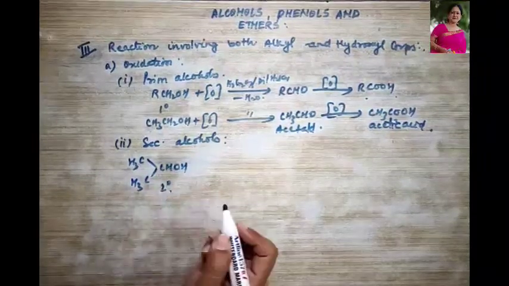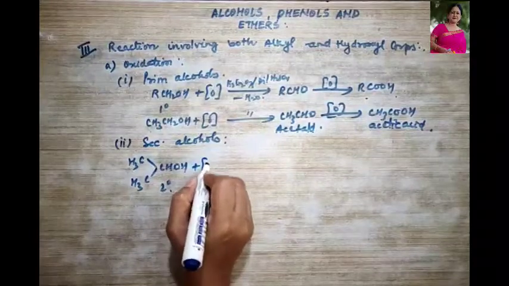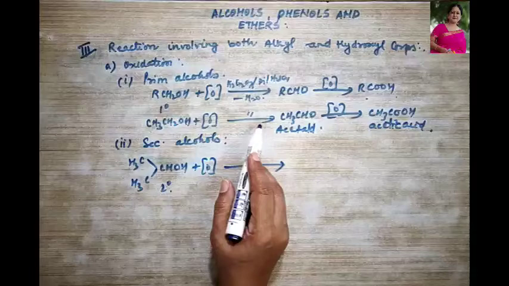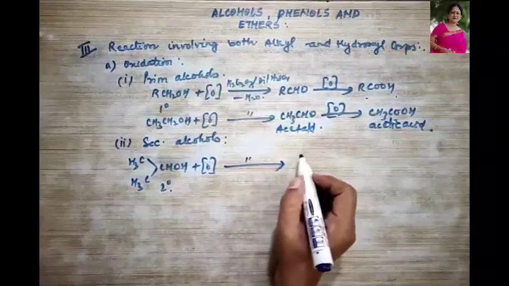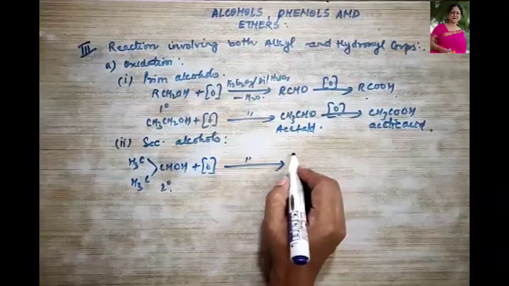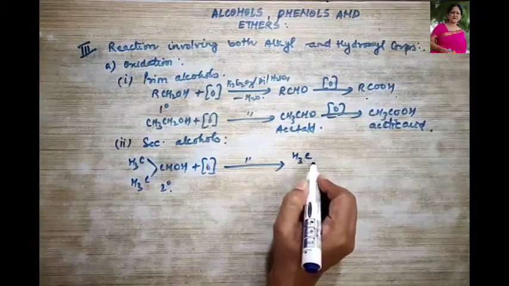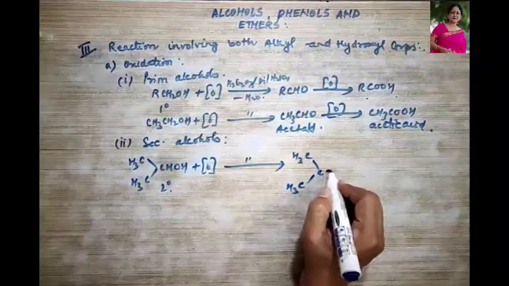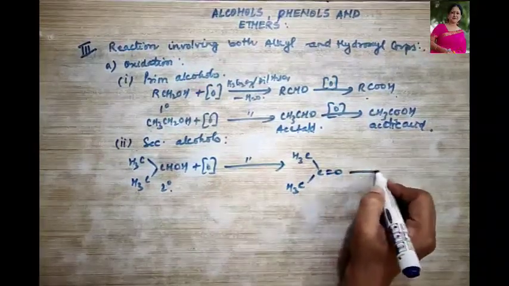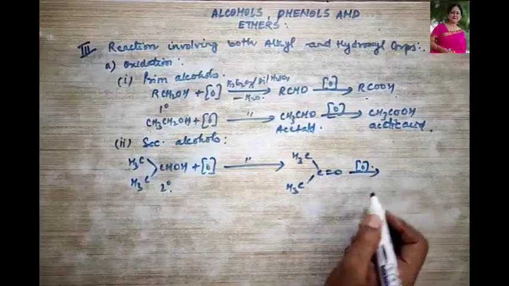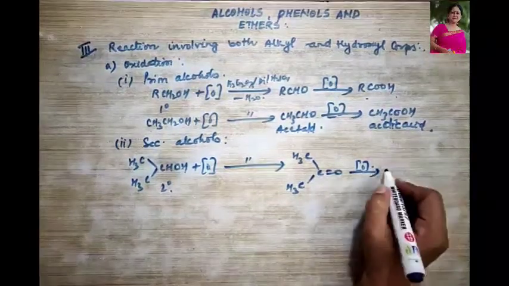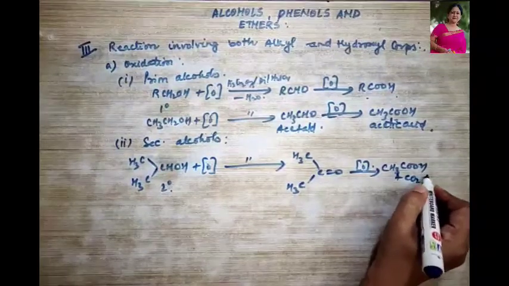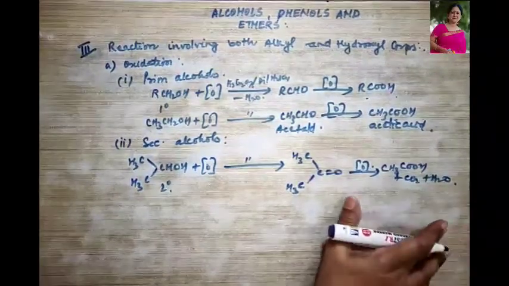This is your secondary alcohol. When it gets oxidized in the presence of what? K2Cr2O7 or dilute H2SO4, with removal of water, it is going to form a ketone first, CH3COCH3, which further gets oxidized to form acetic acid, that is CH3COOH, plus CO2 plus H2O will also be given out over here.